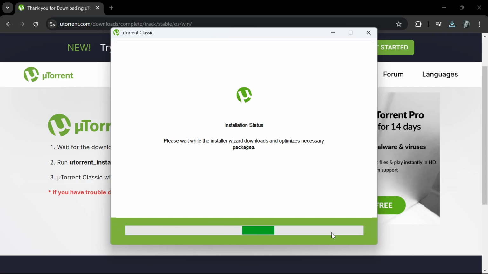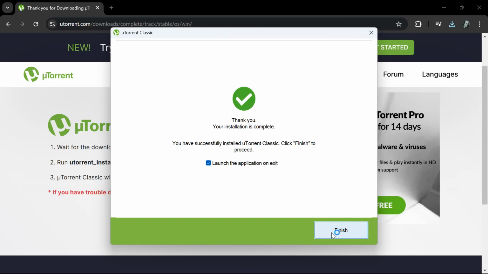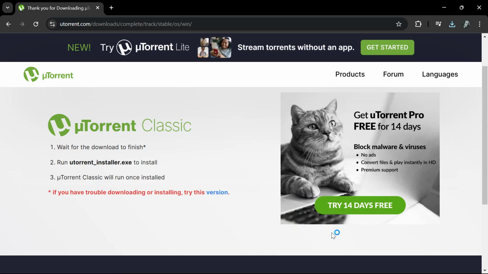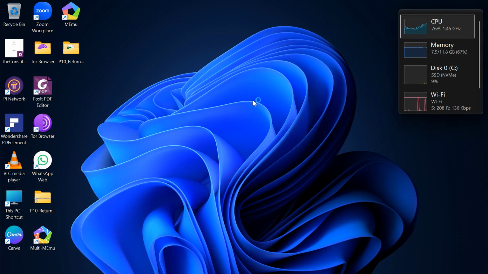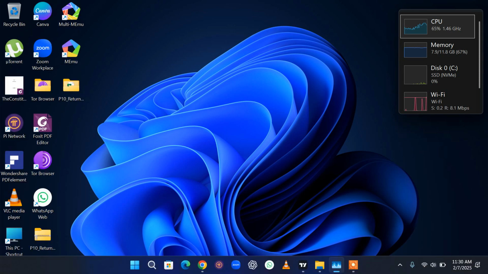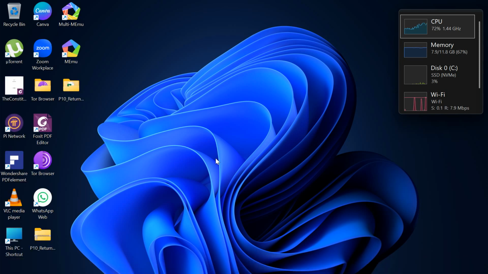As you can see, you just wait for a few minutes depending on your internet speed, then launch it. We'll just wait for it to open.